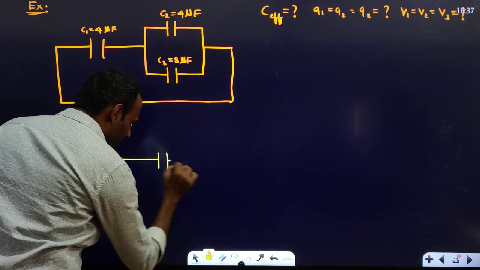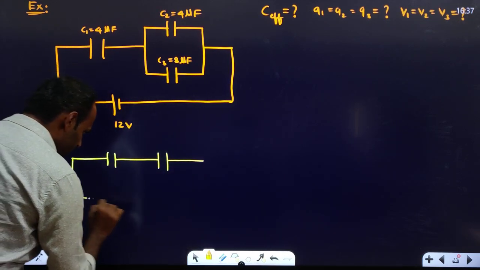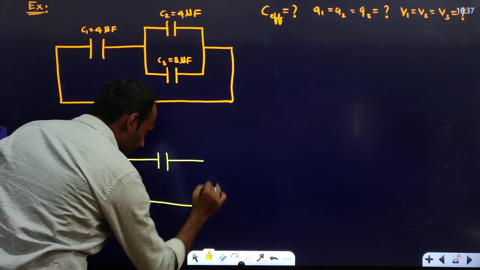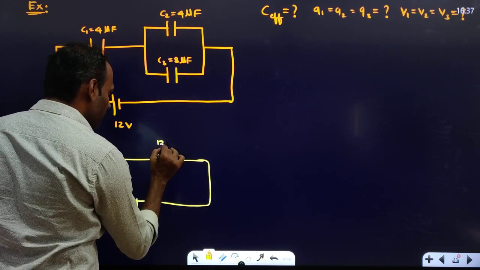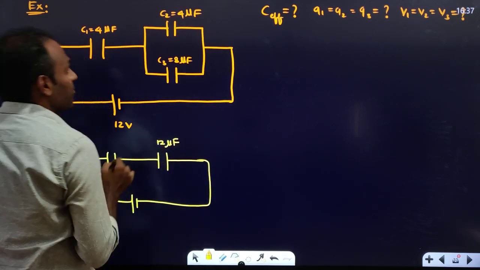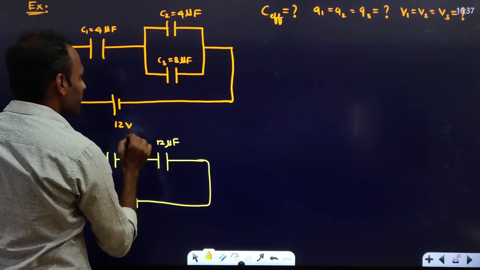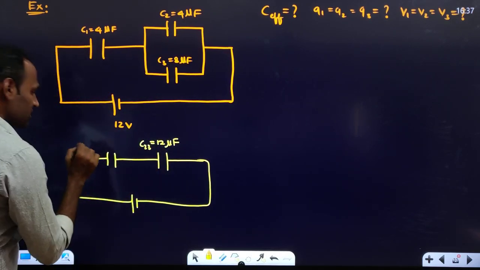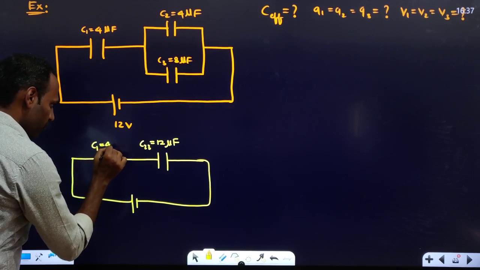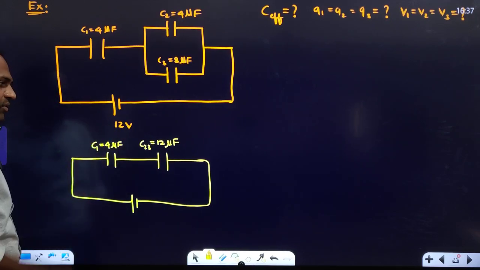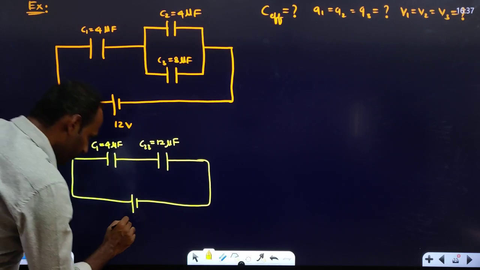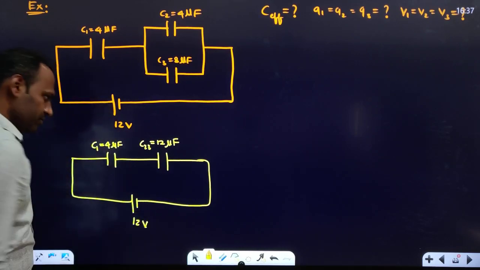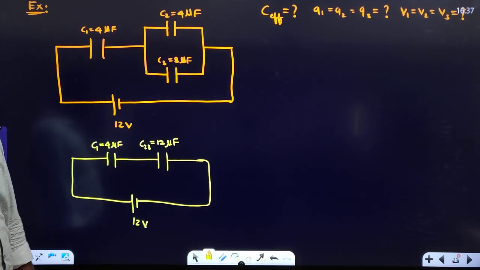Take both of them together as one capacitor, right? So it will get simplified like this. This is of 12 microfarad, 4 plus 8, right? I will take it as C23. This is C23, 12 microfarad. This is C1, 4 microfarad, right? So it got simplified like this now. The battery is of 12 volts. Now these both are in series.